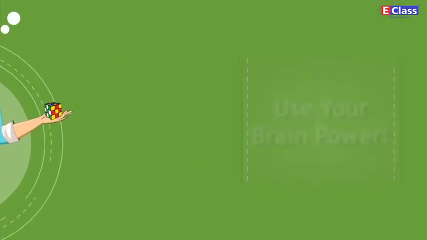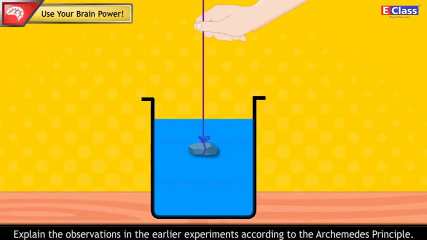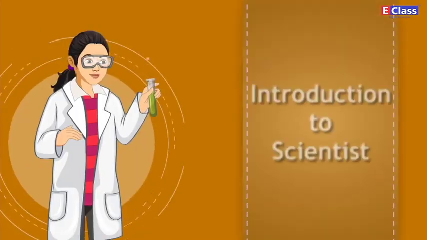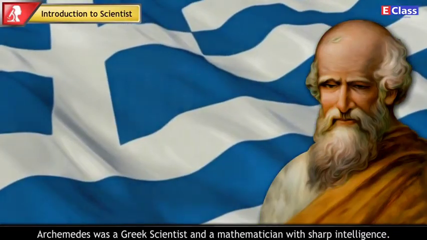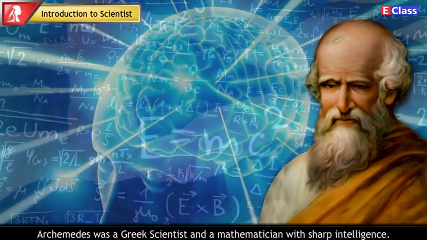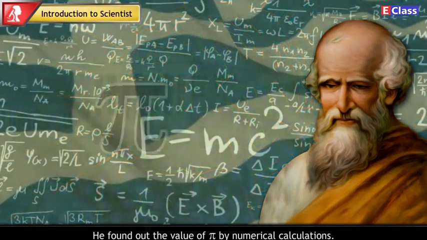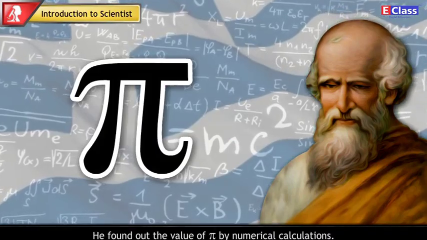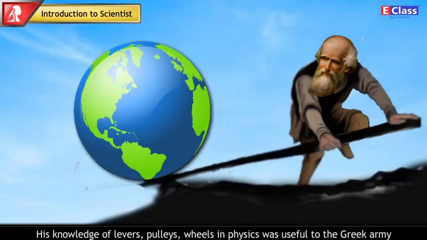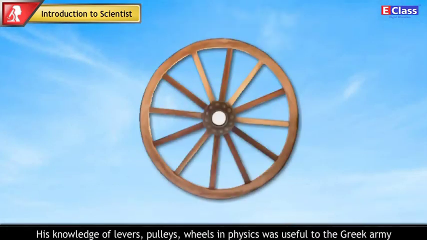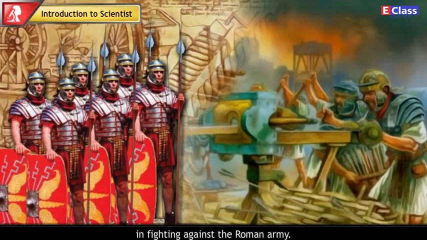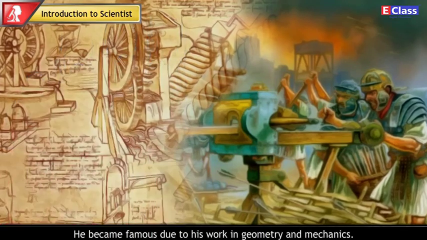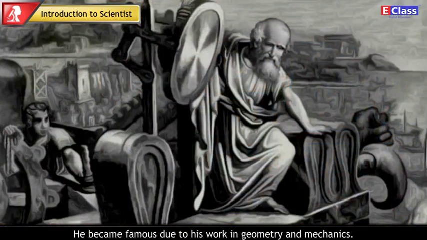Use your brain power. Explain the observations in the earlier experiments according to the Archimedes principle. Introduction to the scientist. Archimedes was a Greek scientist and a mathematician with sharp intelligence. He found out the value of pi by numerical calculations. His knowledge of levers, pulleys, wheels and physics was useful to the Greek army in fighting against the Roman army. He became famous due to his work in geometry and mechanics.